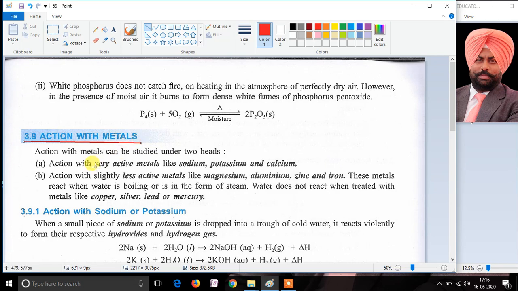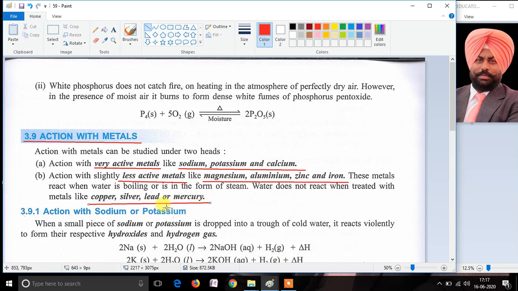Metals have been divided into different categories. The first category is active metals such as sodium, potassium and calcium. The second category is the less active metals, that is magnesium, aluminium, zinc and iron. And the third category is the metals which don't even react with water.